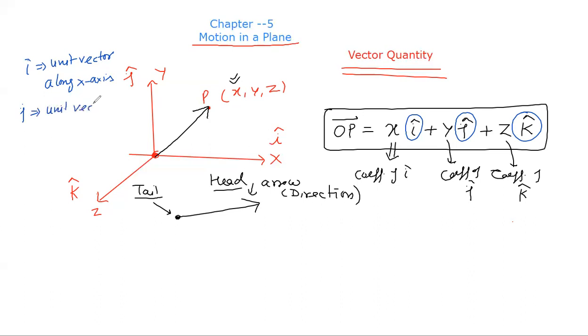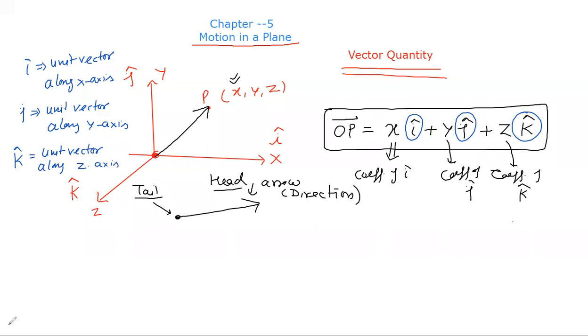J cap is the unit vector along the y-axis, and k cap is the unit vector along the z-axis.